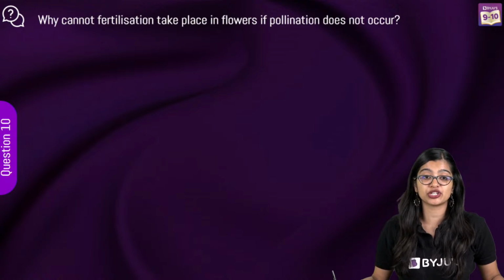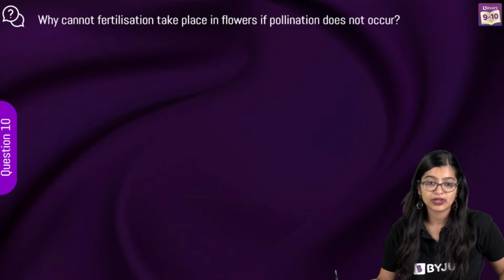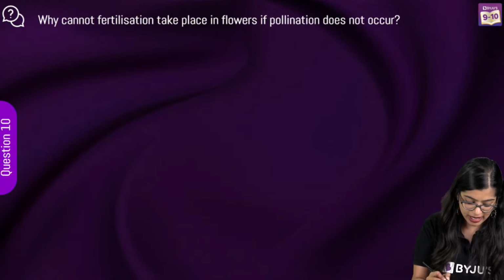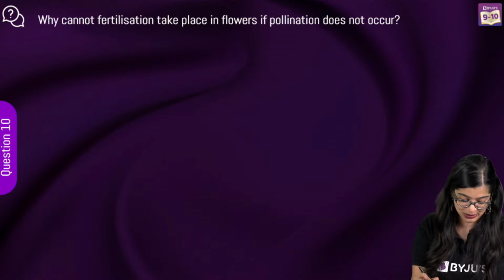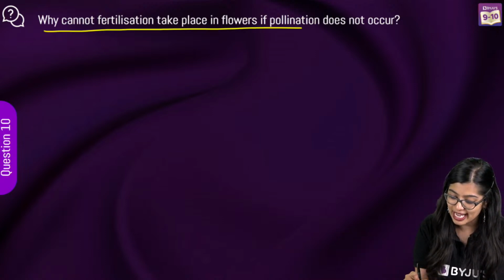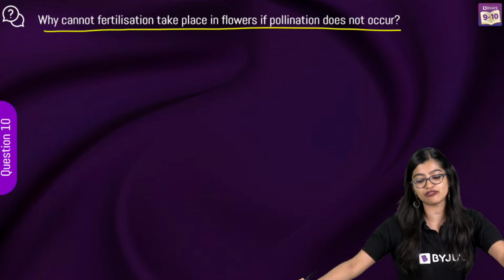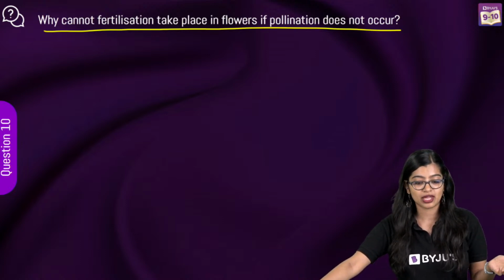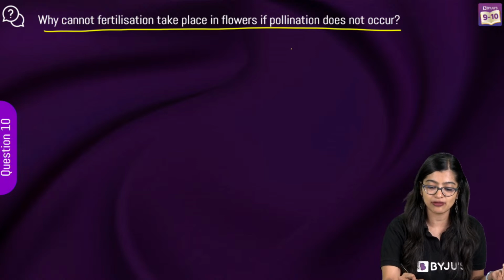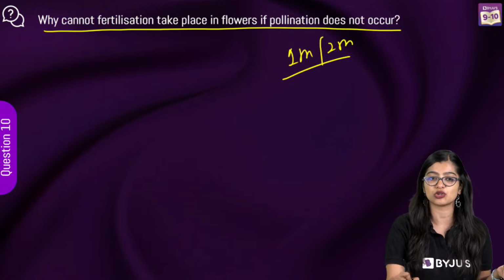Now let's move on to question number 10. We have 20 more questions to do. Why cannot fertilization take place in flowers if pollination does not occur? Very easy question, right? 1 mark, maximum 2 marks you will get.